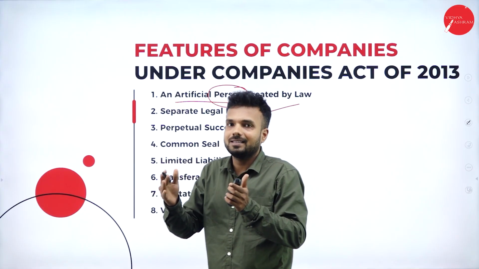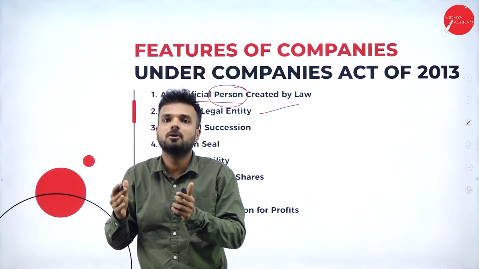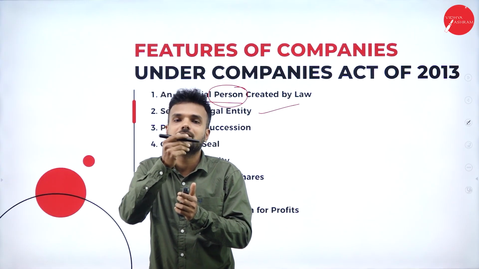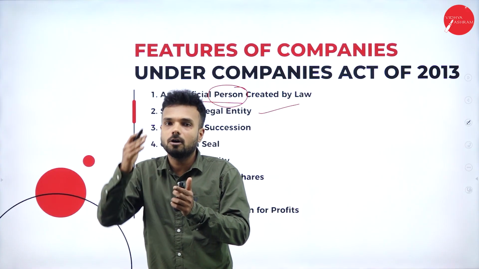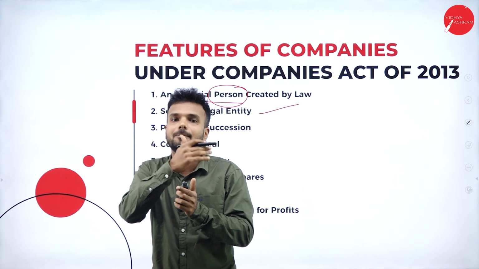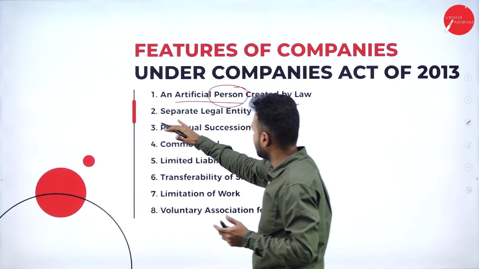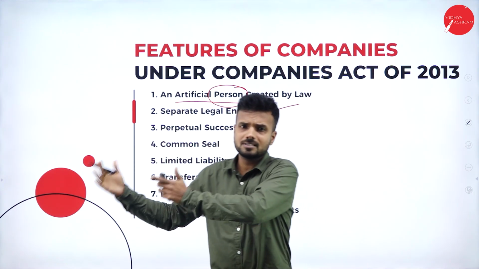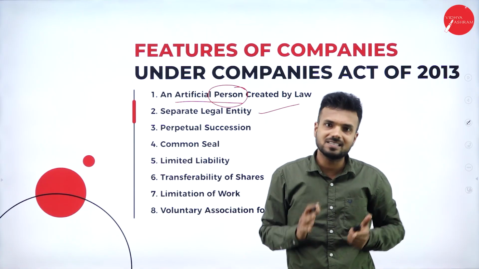If any wrong thing is done by the owner of the company, it does not affect the functionality of the company. In terms of death or insolvency of the owner also, it does not affect the functionality of the company. So we call it a separate legal entity. Ownership is separate, company or the entity is separate.